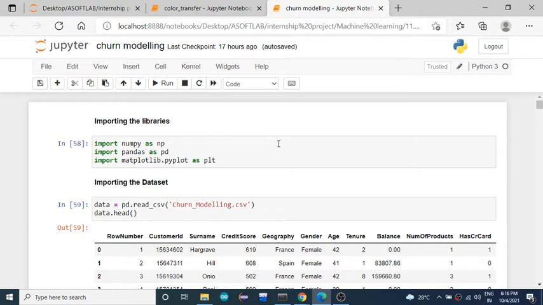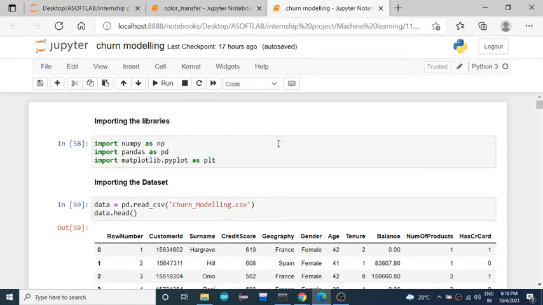Okay, so before starting work for this project, we should know what are all the steps we need to follow in the machine learning process. For some of you it may be a repeated concept, but for some of you it's not a known thing.